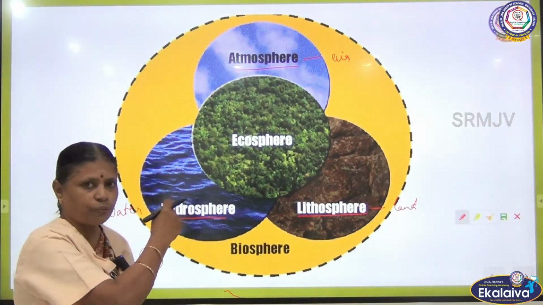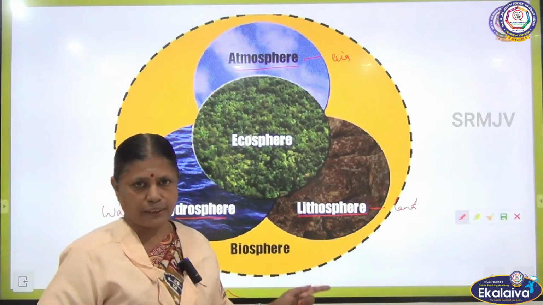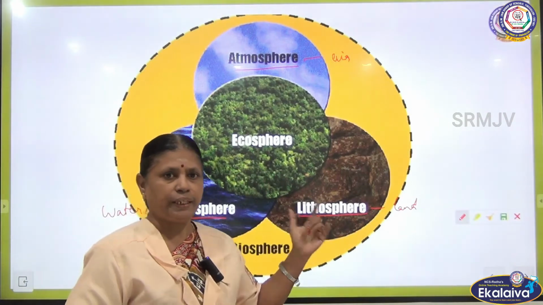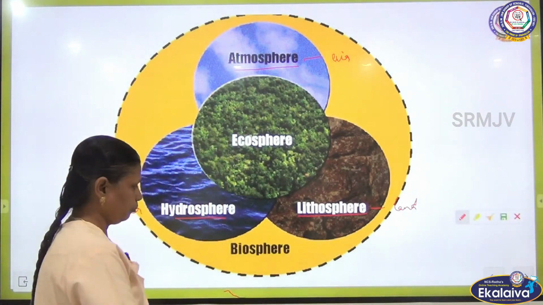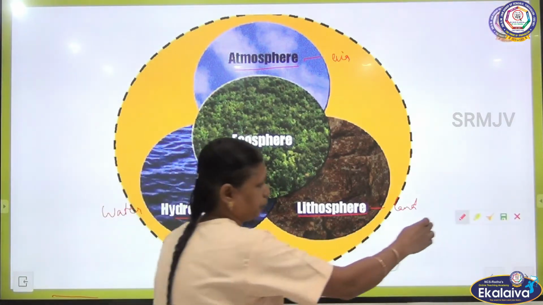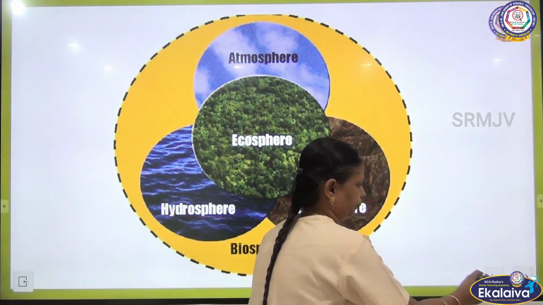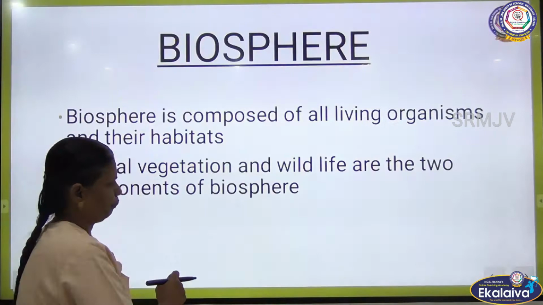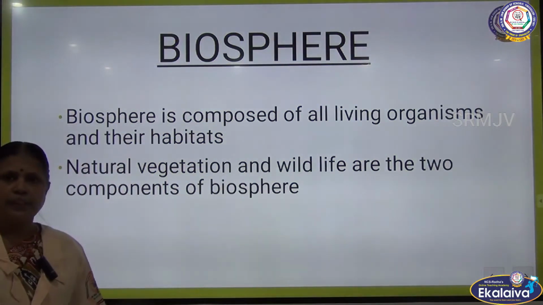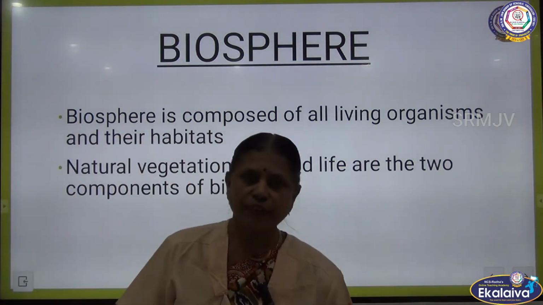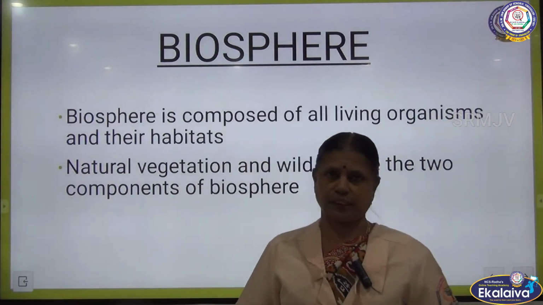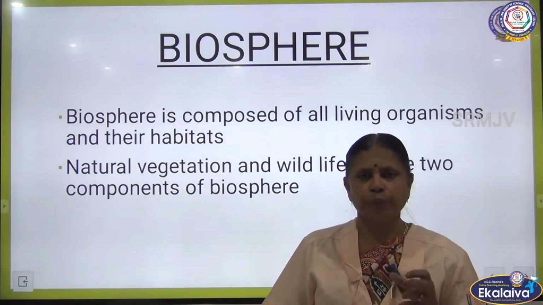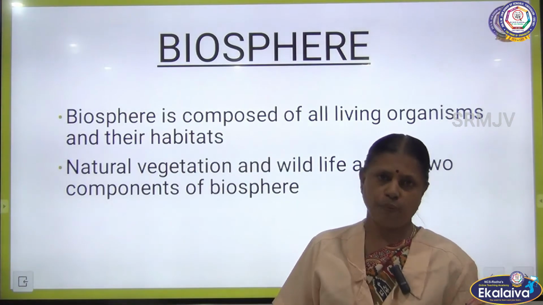Biosphere is also one of the layers that surrounds the earth along with lithosphere, hydrosphere and atmosphere. Biosphere is composed of all living organisms and their habitats. Natural vegetation and wildlife are the two important components of the biosphere.